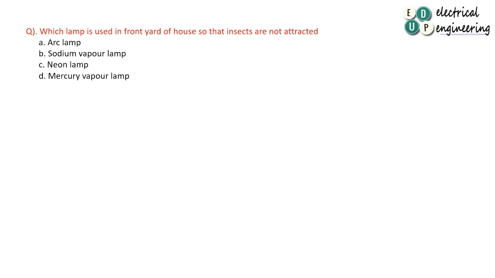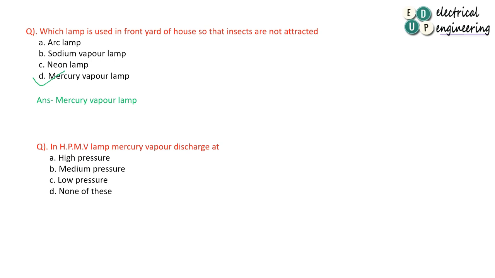Next question. Which lamp is used in front yard of house so that insects are not attracted? This is already discussed in your last question. Insects are not attracted by mercury vapor lamp. In high pressure mercury vapor lamp, HPMV lamp, mercury vapor is discharged at what pressure?